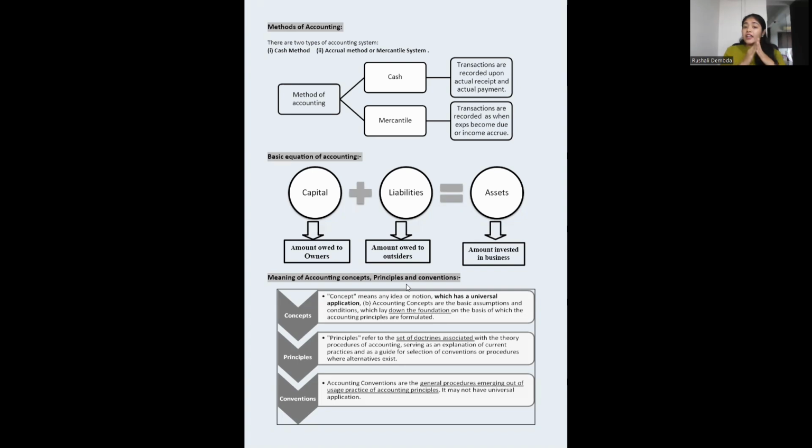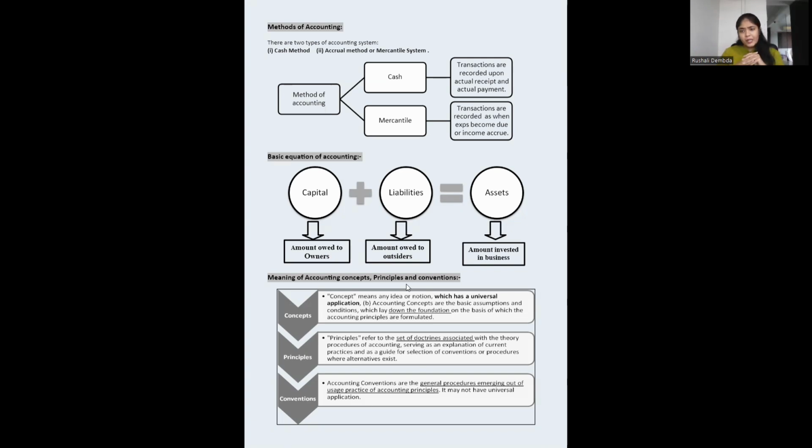That is because the expense has occurred. Now it is going to be billed in a particular duration. That's why we are already recording it on the due basis. When we record the expenses when they occur, and the income when it occurs, that is called the mercantile method or accrual method.